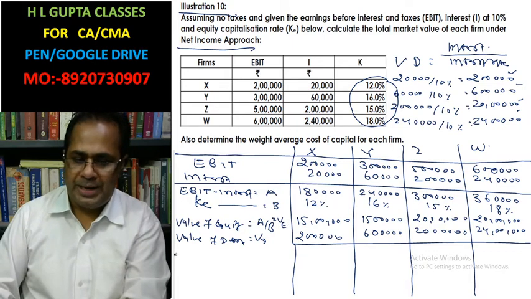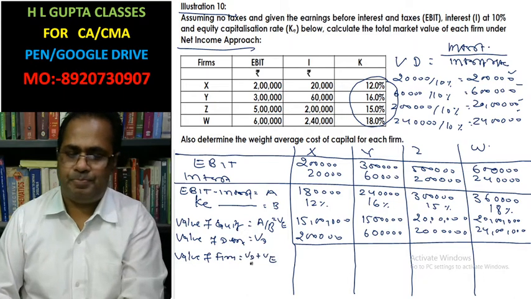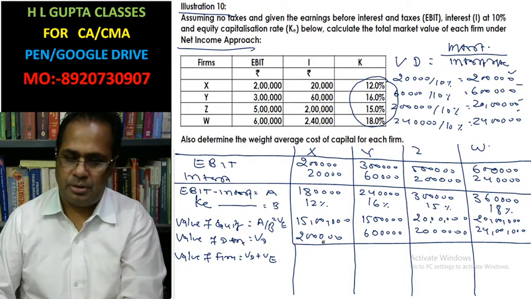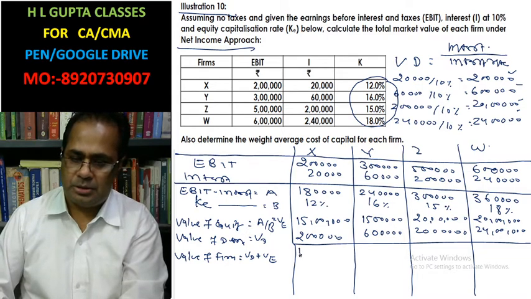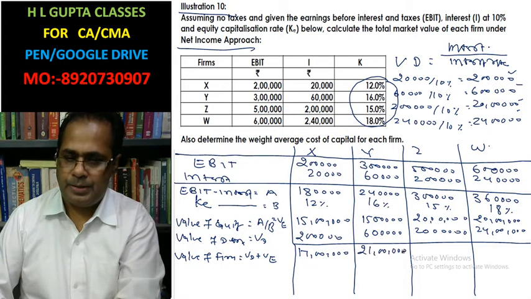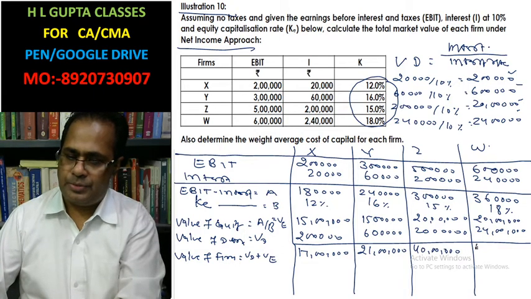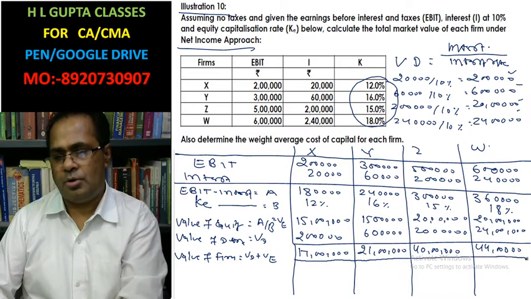Now, value of firm equal to value of debt plus value of equity. This is 2 lakh and this 15 lakh. This is 17 lakh. This is 21 lakh. This is 40 lakh. This is 44 lakh. This is the value of the firm.